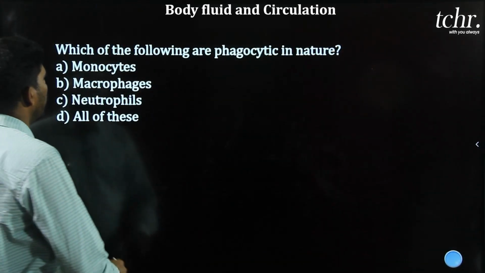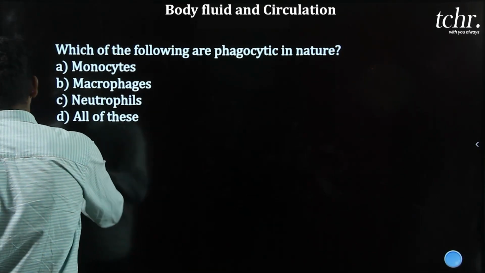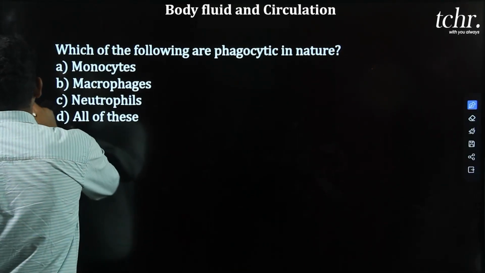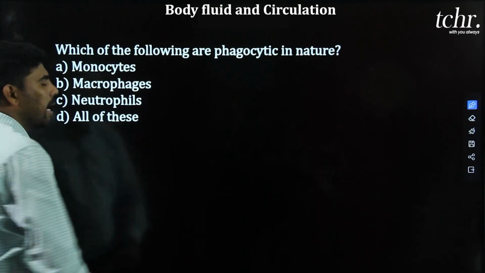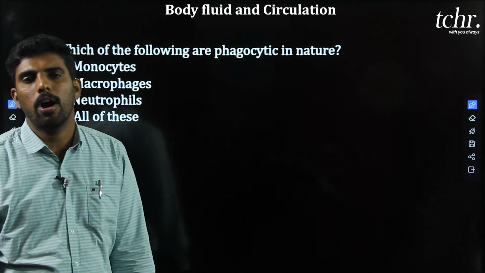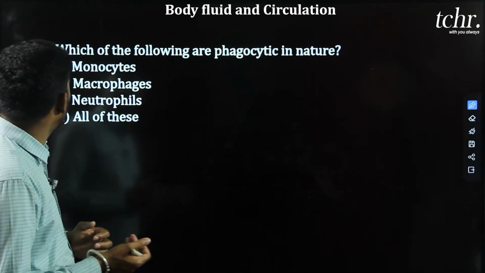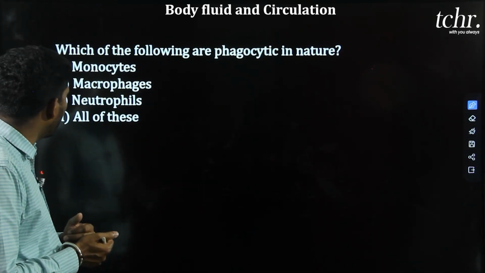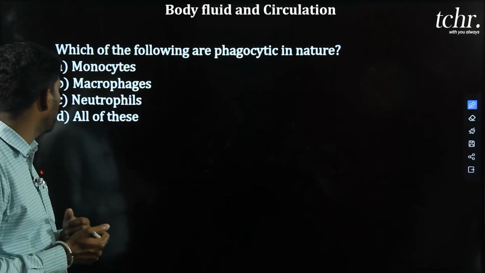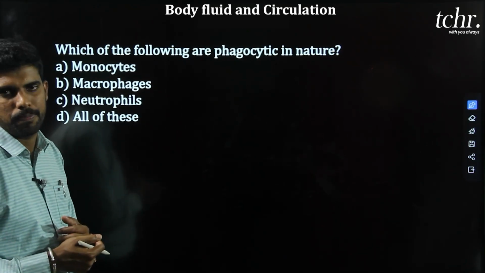Next question, which of the following are phagocytic in nature? Phagocytic means engulfing the foreign particles or pathogen. Option A monocytes, option B macrophages, option C neutrophils, option D all of these.